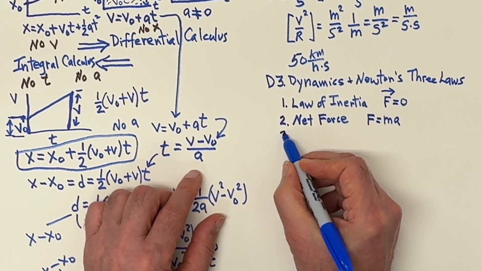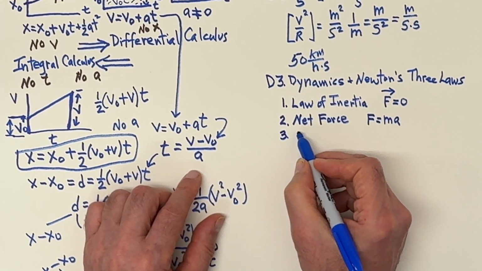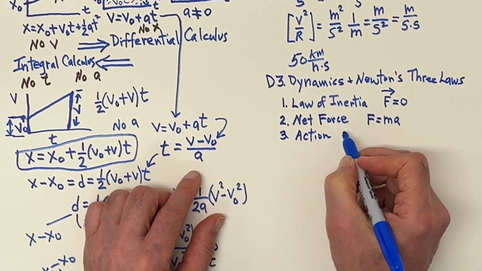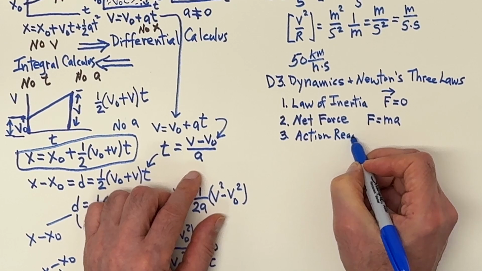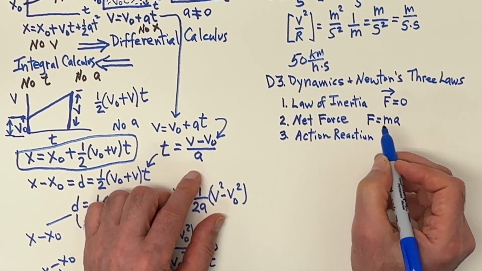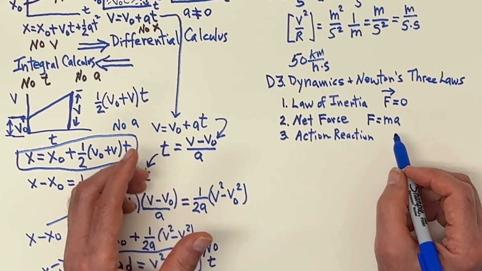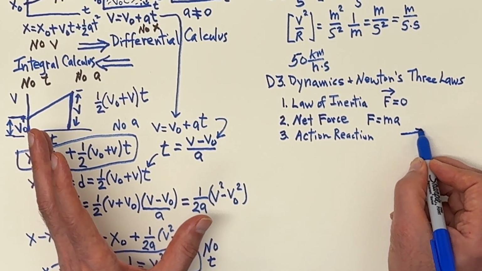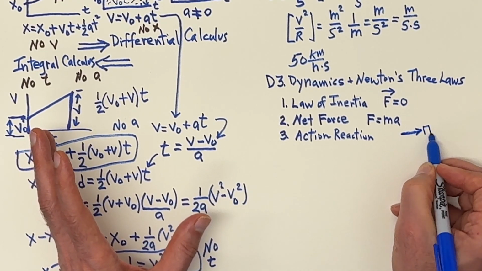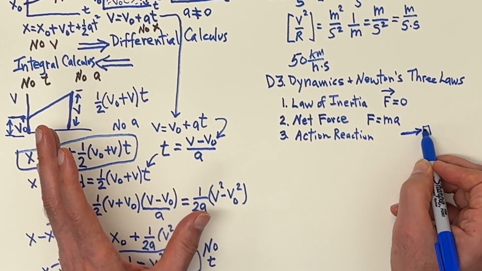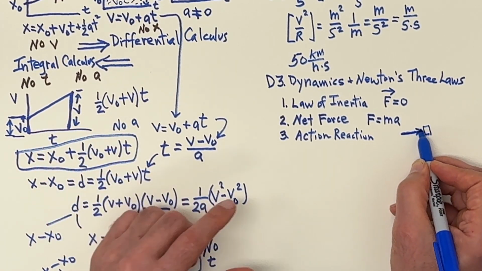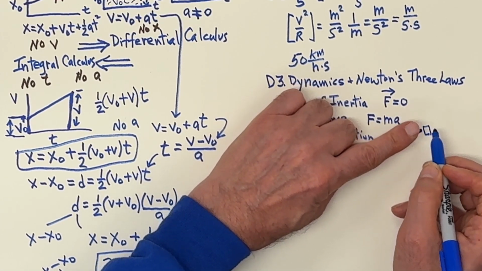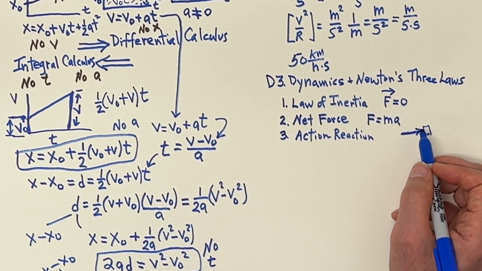And then the third law is action and reaction. That every force has an equal and opposite reaction. All right, so if you apply a force on a block like this, and say this is your hand or your finger pushing that block, then that block is pushing back on you with an equal force.